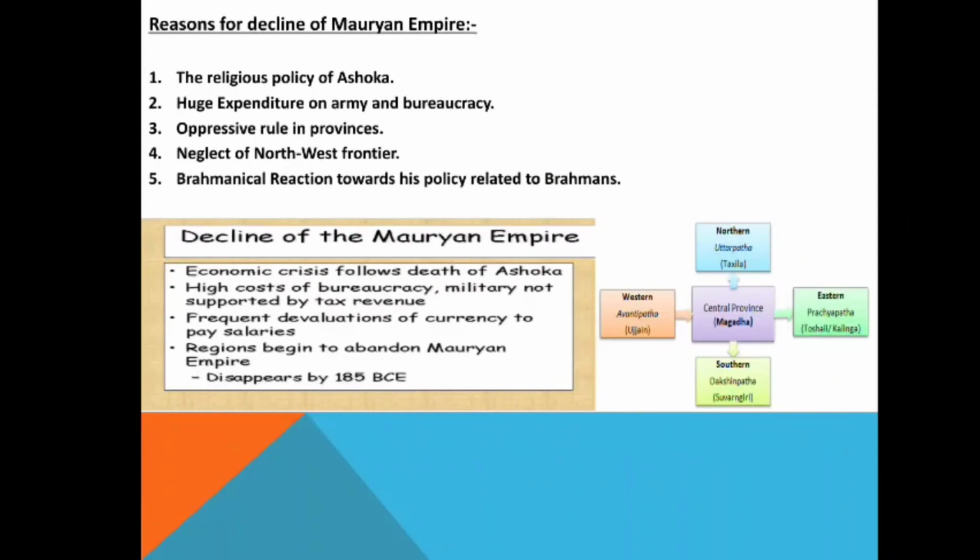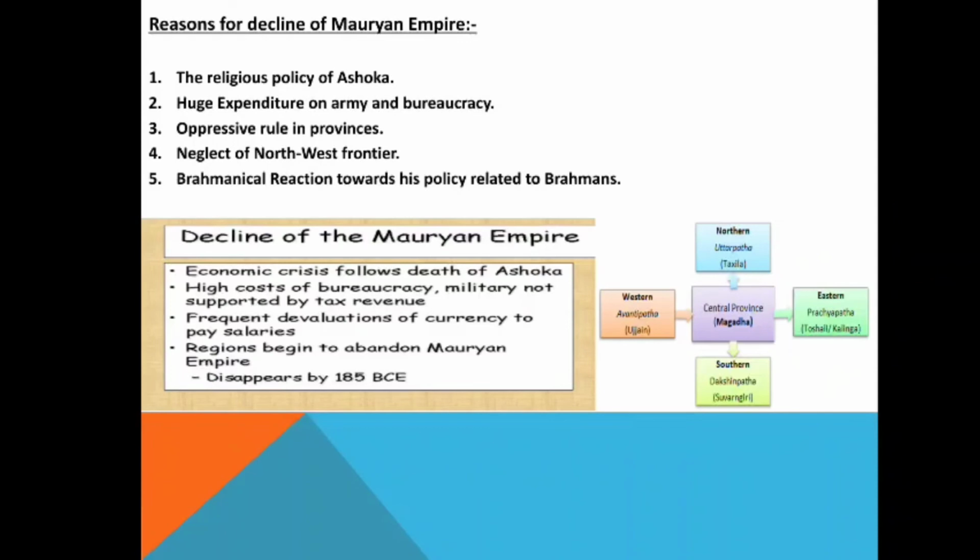Then what are the reasons for the decline of the Mauryan Empire? The main reason was the religious policy followed by Ashoka. The ban on animal slaughtering and on the sacrifices done by the Brahmins created huge disappointment in the section of Brahmins. So the religious policy of Ashoka was responsible for the decline of the Mauryan Empire.